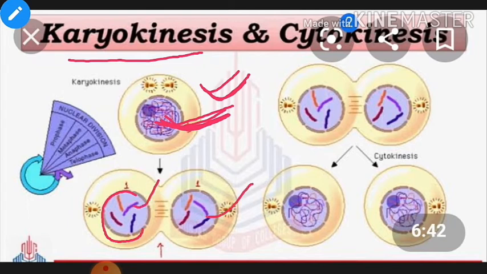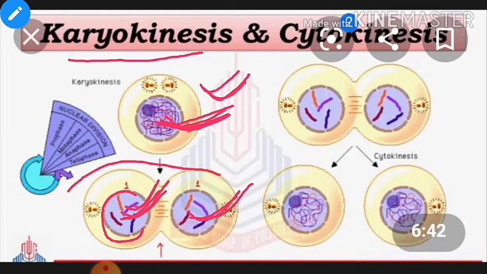The chromatin appears in a condensed form, and these condensed forms are chromosomes. Clear? So the nucleus will appear in the form of chromosomes. This is the change of the nucleus, and that's why we say karyokinesis proceeds here.